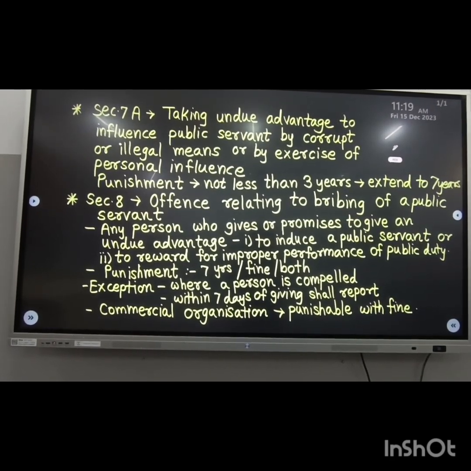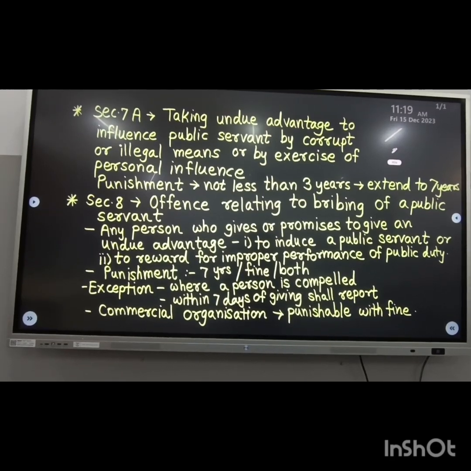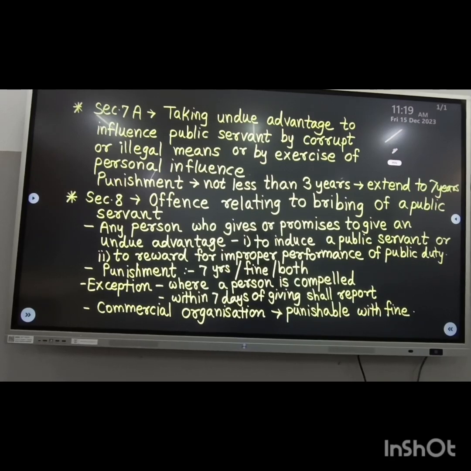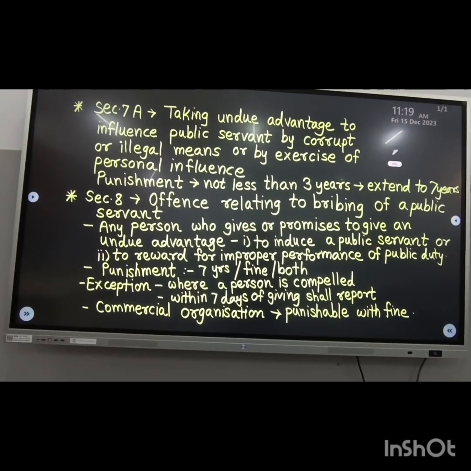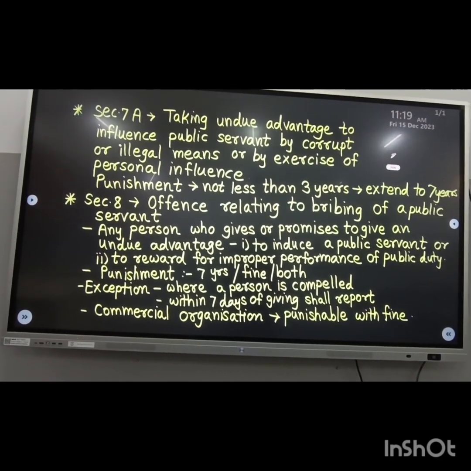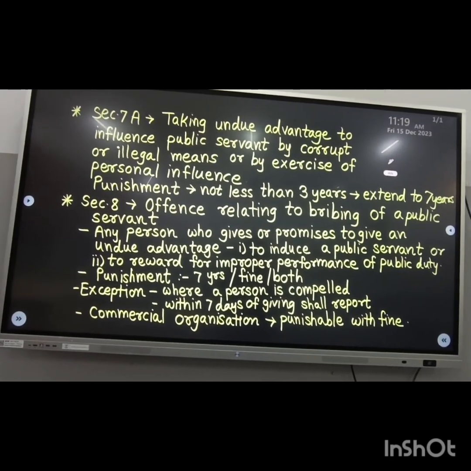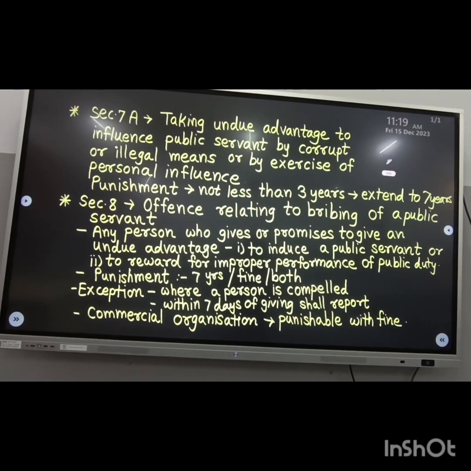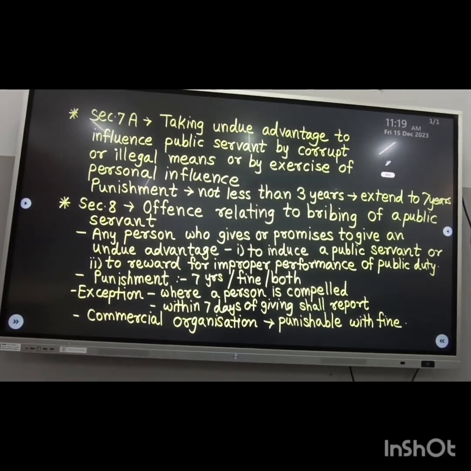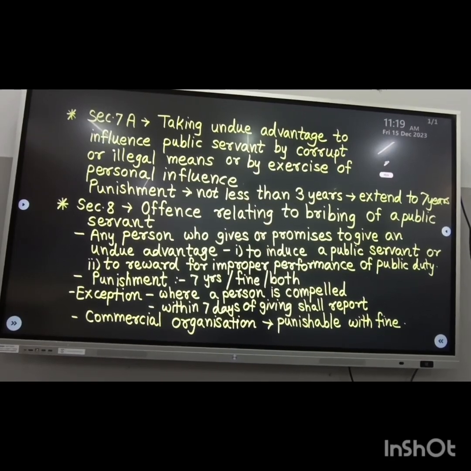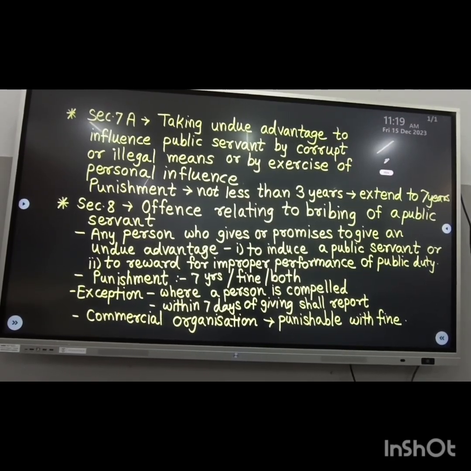Under chapter 3, that is offences and penalties under the Prevention of Corruption Act 1988, the next section, 7A, deals with taking undue advantage to influence a public servant by corrupt or illegal means or by exercise of personal influence. It amounts to an offense, and punishment has been given, that is imprisonment not less than 3 years and which may extend to 7 years.